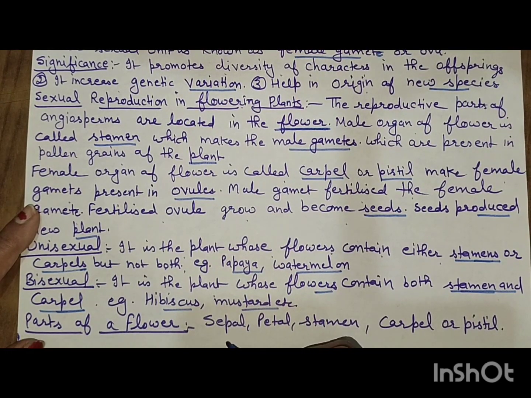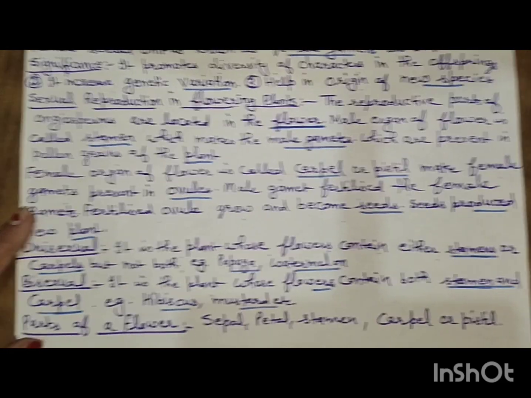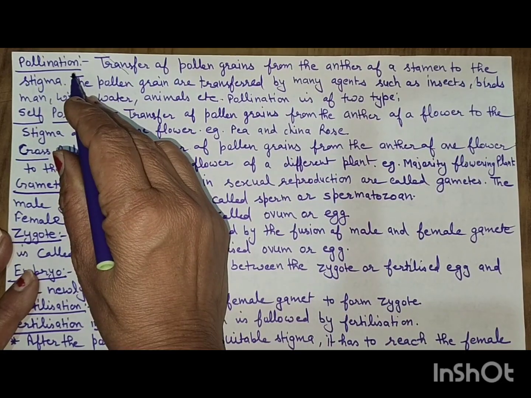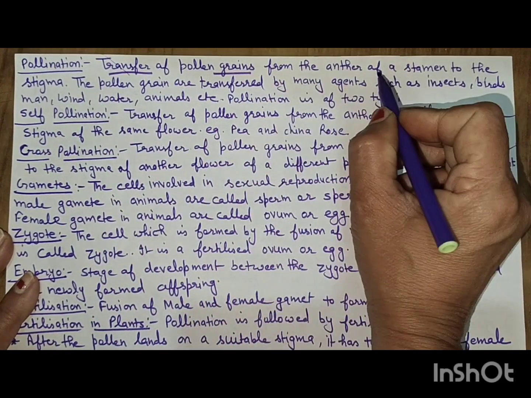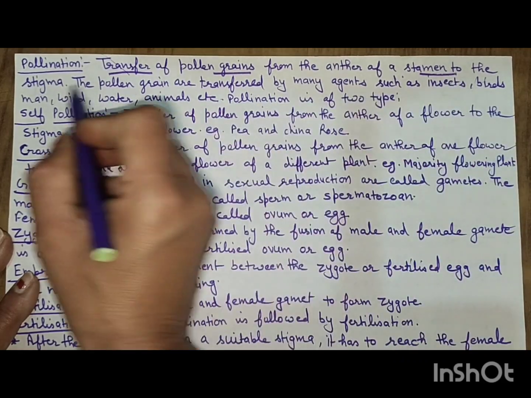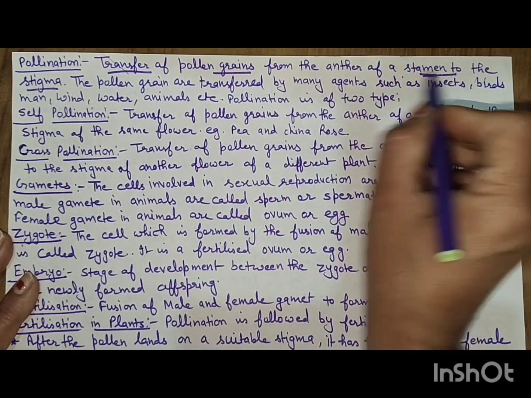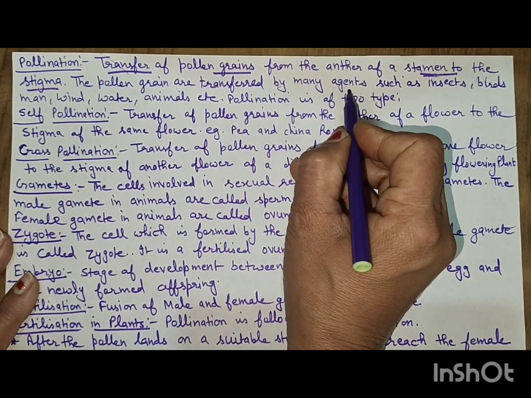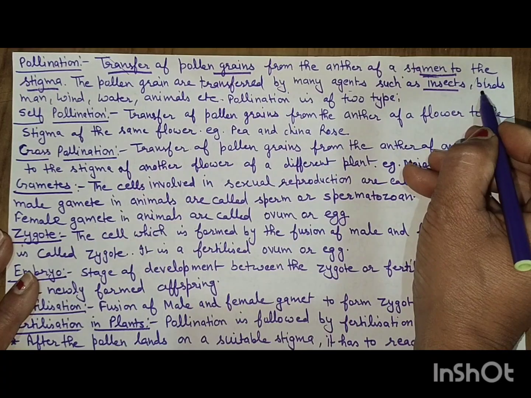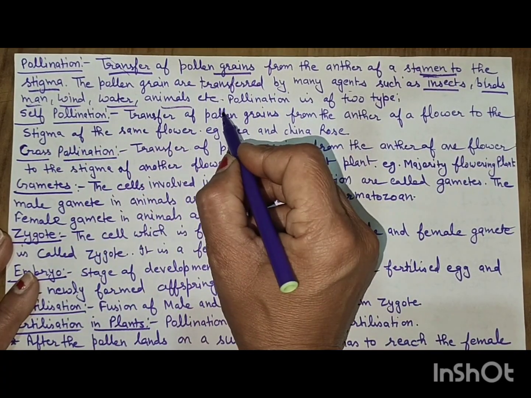Now, the parts of the flower are sepal, petal, stamen, carpel or pistil. We will discuss pollination. Pollination is the transfer of pollen grain from the anther of the stamen to the stigma. The pollen grains are transferred by many agents such as insects, birds, man, wind, water, animals, etc.